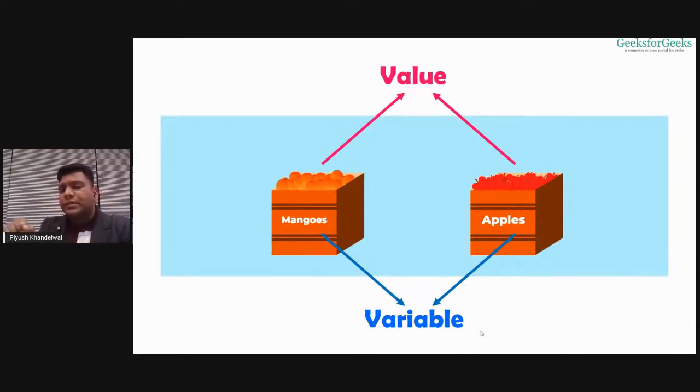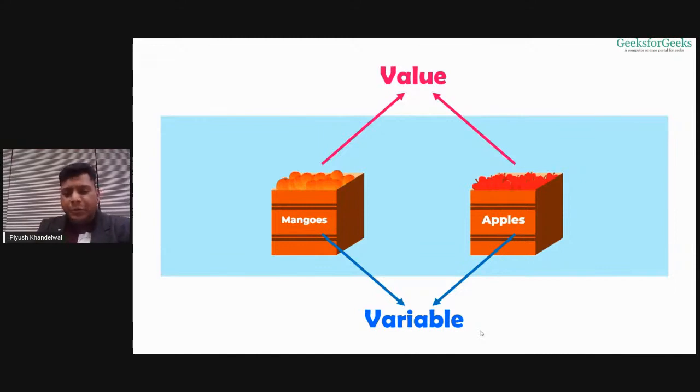And what is the use of this labeling? This labeling of mangoes and apples makes it easier to store the value inside the variable, or to fetch the value out of the variable, right?